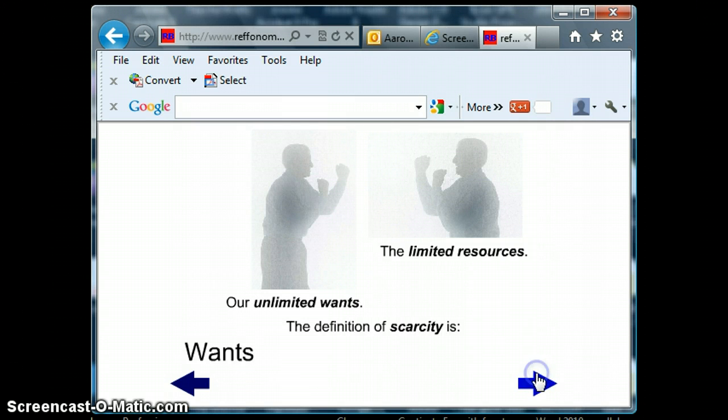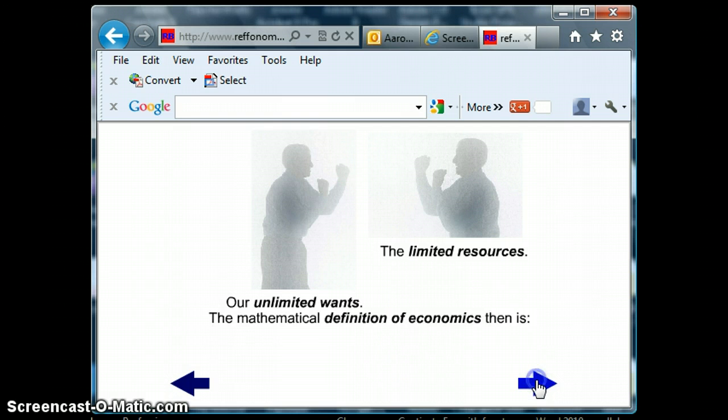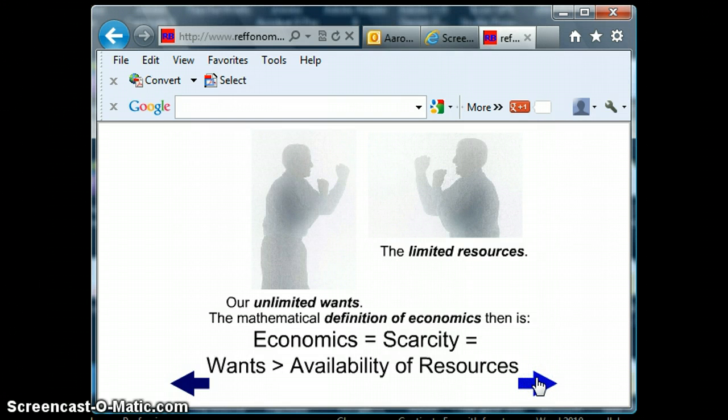Moving on, the definition of scarcity is when wants are greater than limited or available resources to satisfy those wants, and that's always the case. The mathematical definition is, since economics is scarcity and scarcity is wants being greater than available resources, then it all works out that way. Economics is the study of our wants being greater than our resources. This is what you should remember.